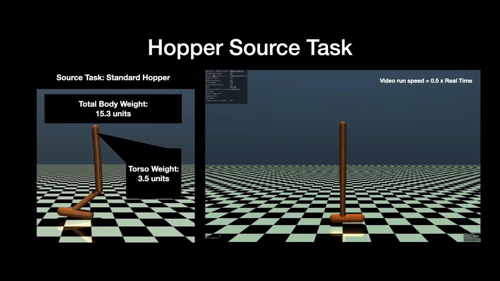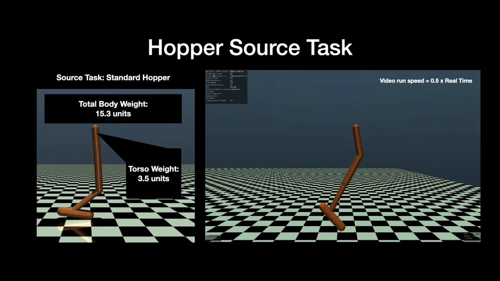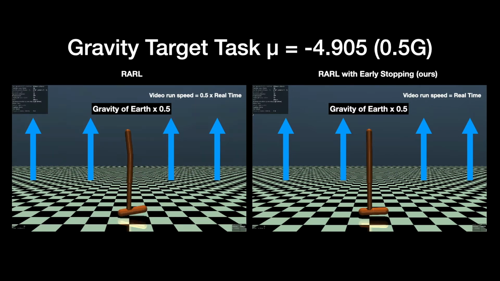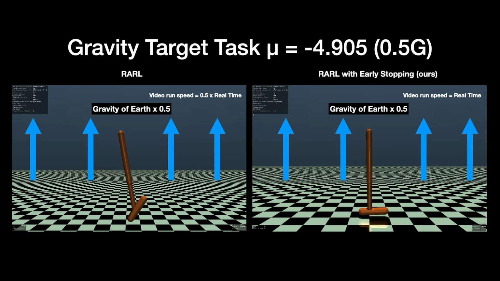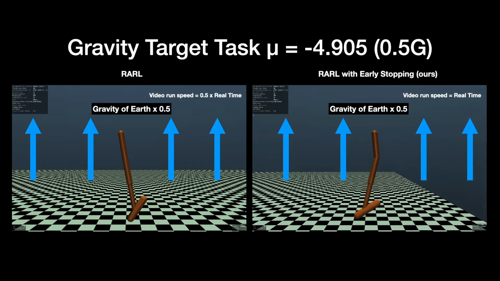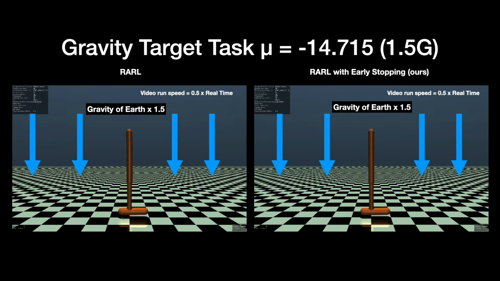In these experiments, we compare our methods with robust adversarial RL. We first train our robot in the Hopper source task using SCPPO, robust adversarial RL, our methods ACC, and entropy regularized adversarial RL. When we decrease the magnitude of the target environment's gravity to half of the Earth's gravity, Hopper falls using the best performing policy trained with robust adversarial RL. When we apply early stopping, the hopper can perform forward locomotion.